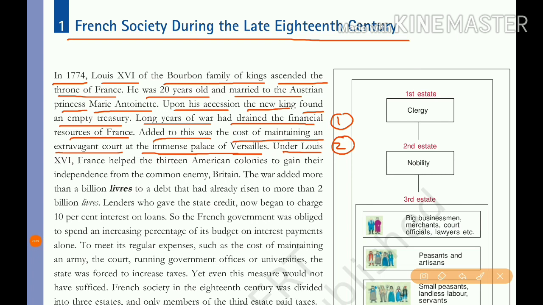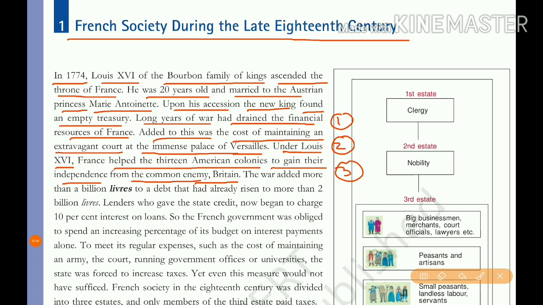Under Louis XVI, France helped the 13 American colonies to gain their independence from the common enemy Britain. This is the third reason. During that time, the 13 colonies were under the control of Britain, so America and Britain fought.